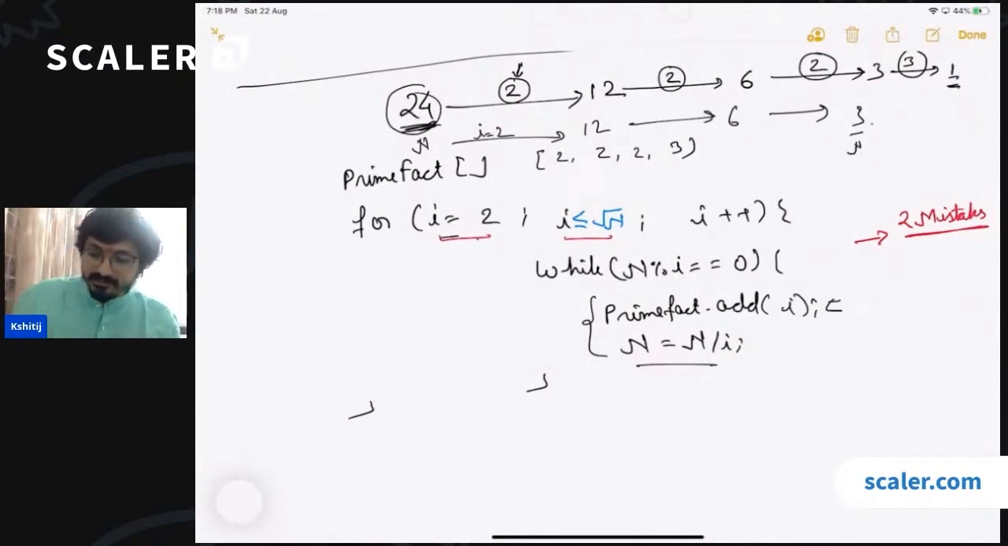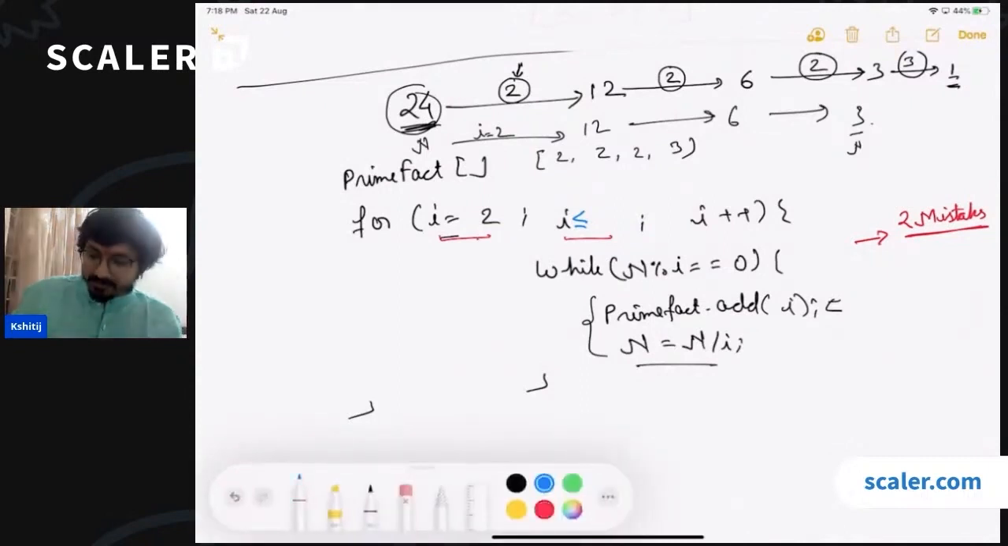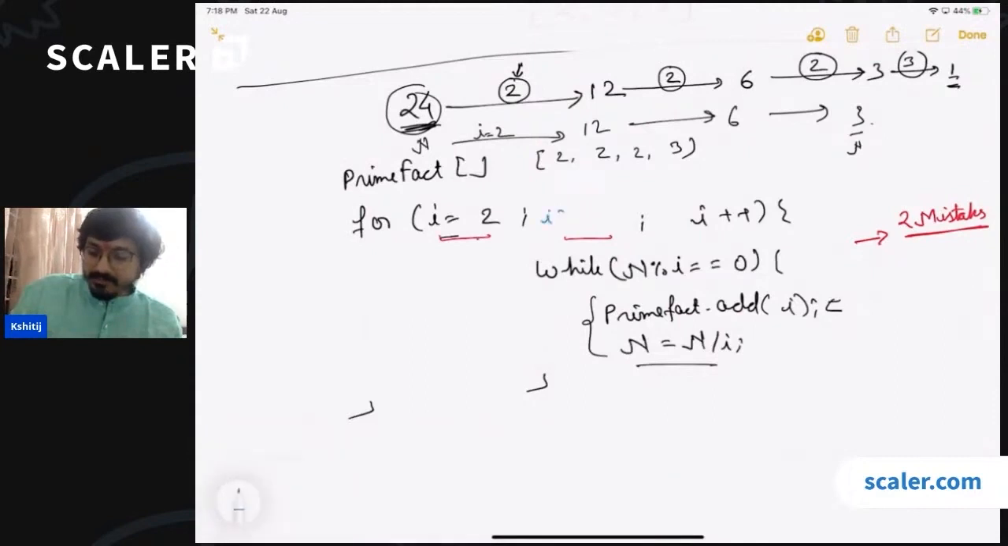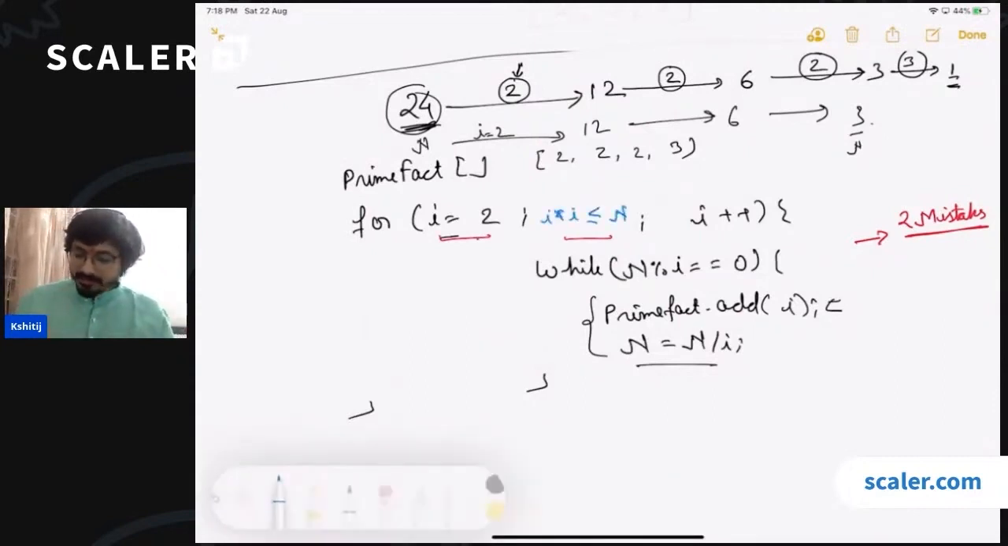So here, instead of this, I would be writing what? The actual square root of n. Or maybe to keep it optimized, let us have i into i less than or equal to n. This is the more optimized version of the same thing. So what we are doing here is initializing i, and we are checking that i should not go more than square root of n.